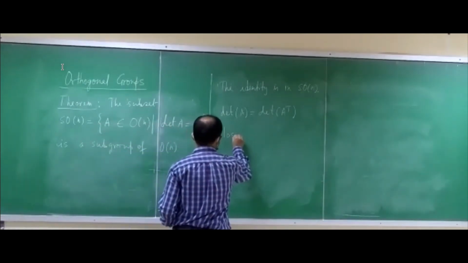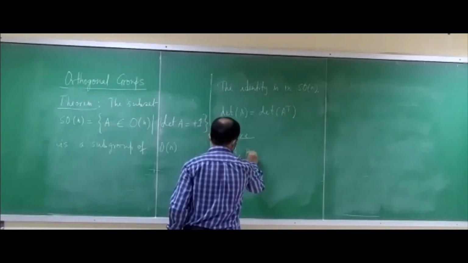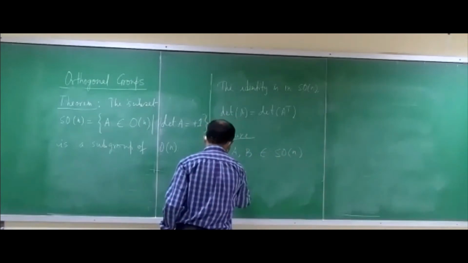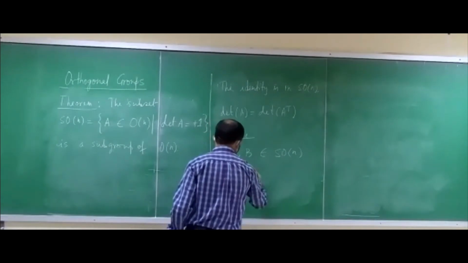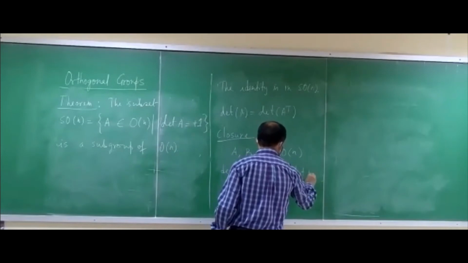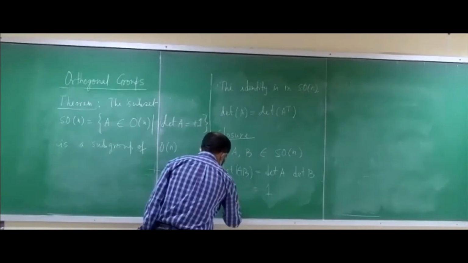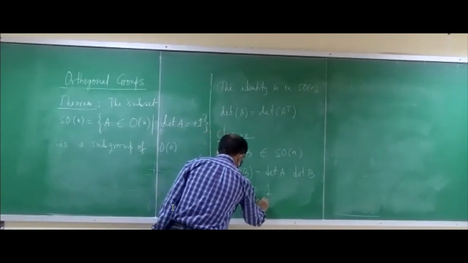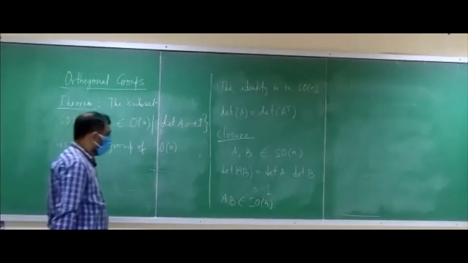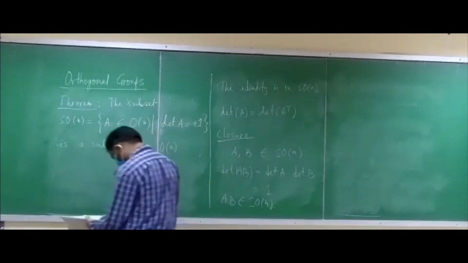Since the determinant, let's say A and B belong to SO(n), the determinant of AB will be equal to the determinant of A times the determinant of B. Therefore, the determinant of AB is equal to 1. That means AB is also in SO(n). So we have proved that SO(n) is a subgroup of O(n), and we have proved all the properties. Very good.